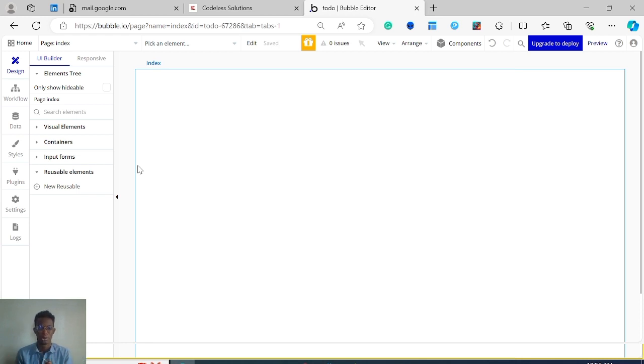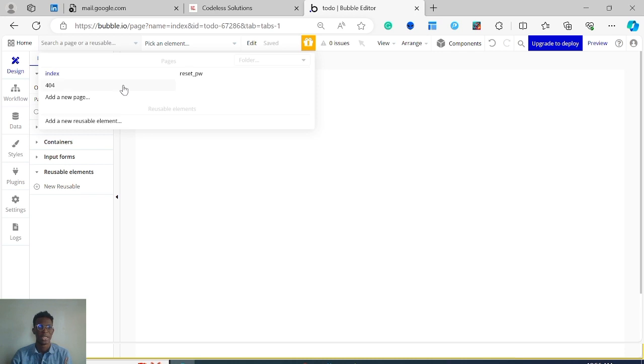When you go to an application like Facebook, for example, you have the home page, the feed page, where you see everything your friends have been doing. Then you have your own profile page, where you see your personal profile. You have the group page, where you see interactions in a group. So you're going to see that there are different pages that you can navigate to, and you can have the same thing here in Bubble.